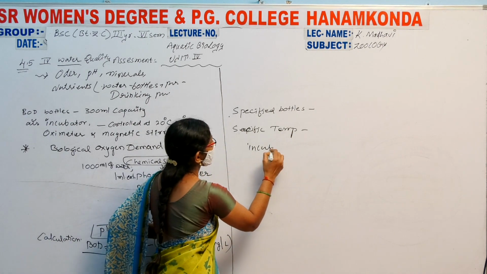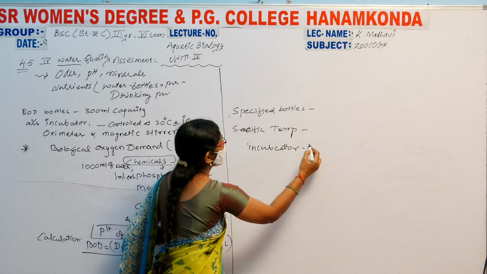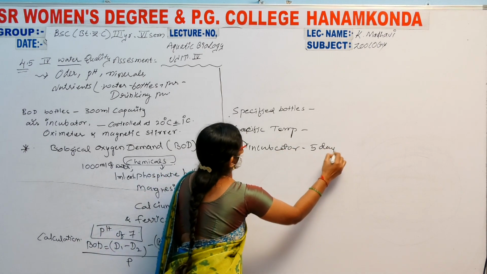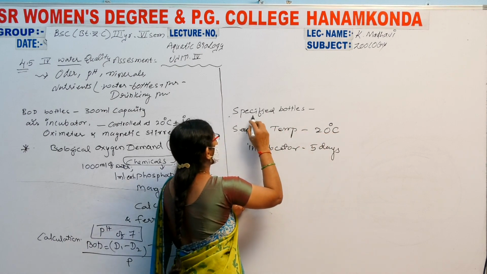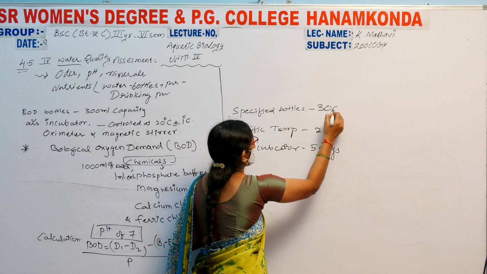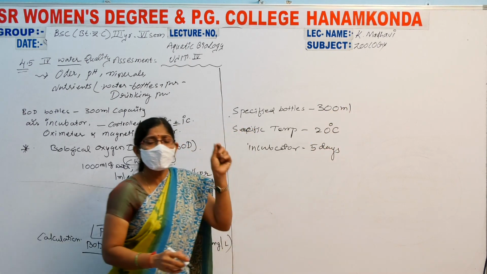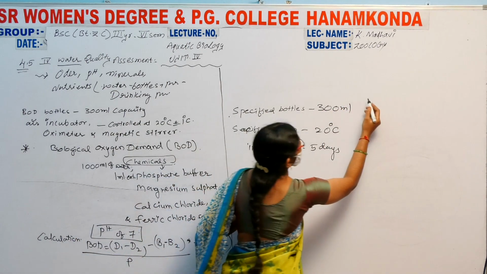Incubator room also. How many days? 5 days. There is a specific temperature, 20 degrees Celsius. Specified bottles up to 300 ml, and their size, their model is different.